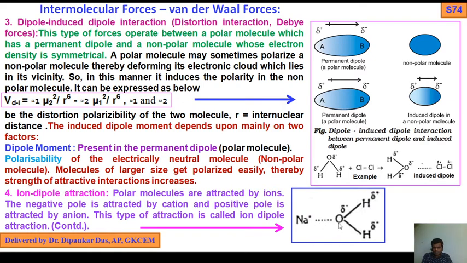You see Na plus dot dot dot oxygen delta negative. There is a development of dipole due to the electronegativity difference, in polar molecules. So polar molecules are attracted by the ions. This polar molecule is attracted by the ion, Na plus. The negative pole is attracted by the cations, that is Na plus ions, and the positive pole is attracted by the anions. This type of attraction is called ion dipole attraction.